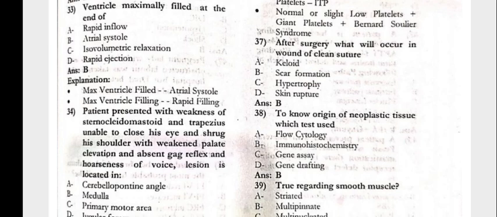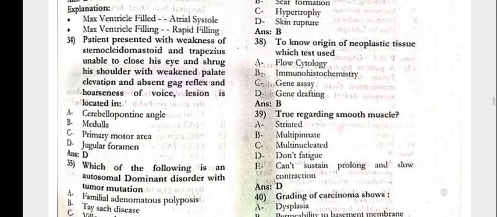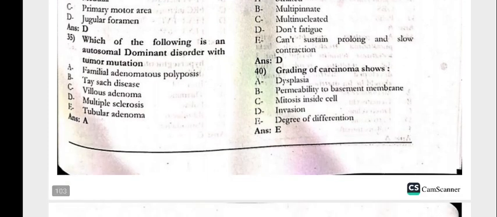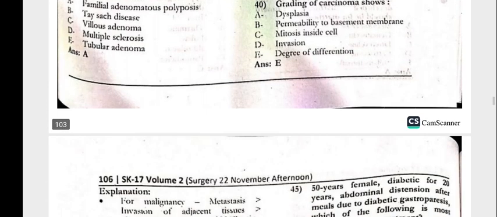After surgery, what will occur in the wound of a clean suture? That is scar formation. To know the origin of the neoplastic tissue, which test is used? Immunohistochemistry. Regarding smooth muscle, that is desmin. Grading of the carcinoma shows the degree of differentiation.